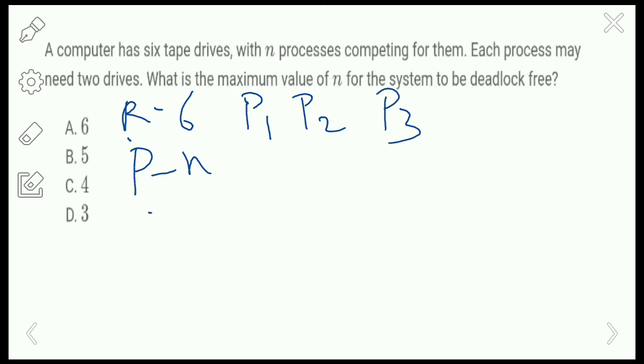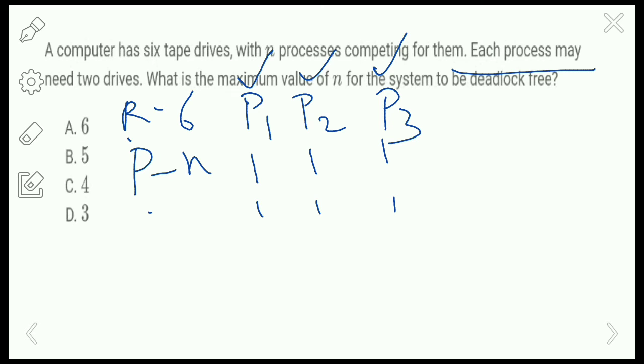The resources must be allotted 2 for each process, right? Each process has to carry 2 drives, so 1 2, 1 2, 1 2. If it is arranged in this manner, no deadlock will occur. Process P1 will execute completely, then process P2 will execute, then process P3 will execute.